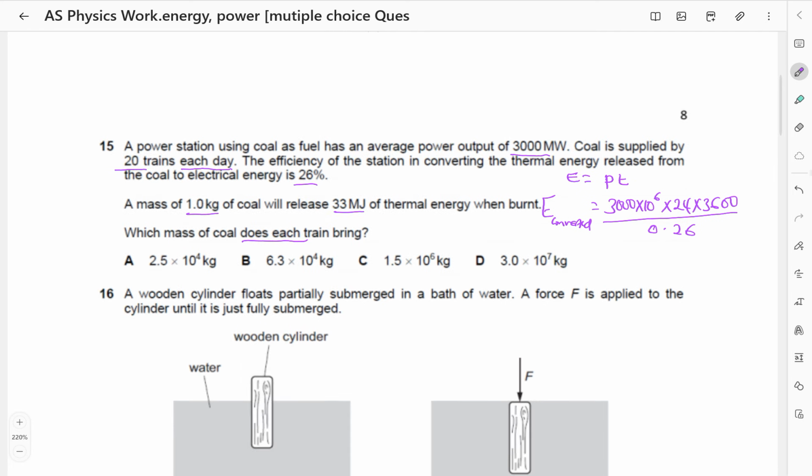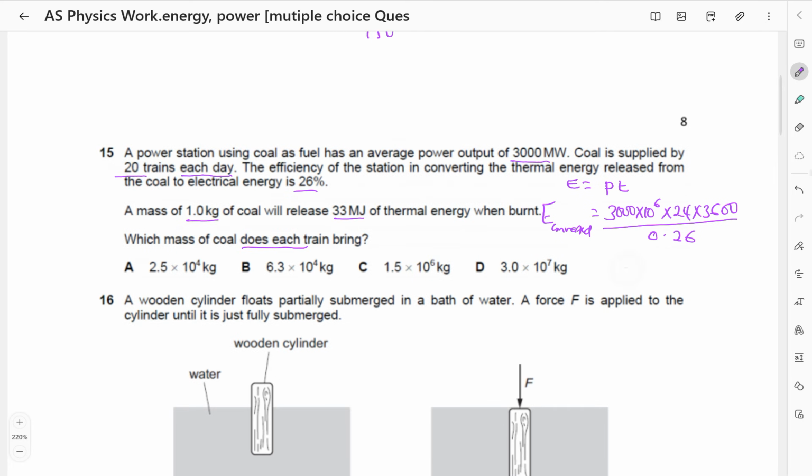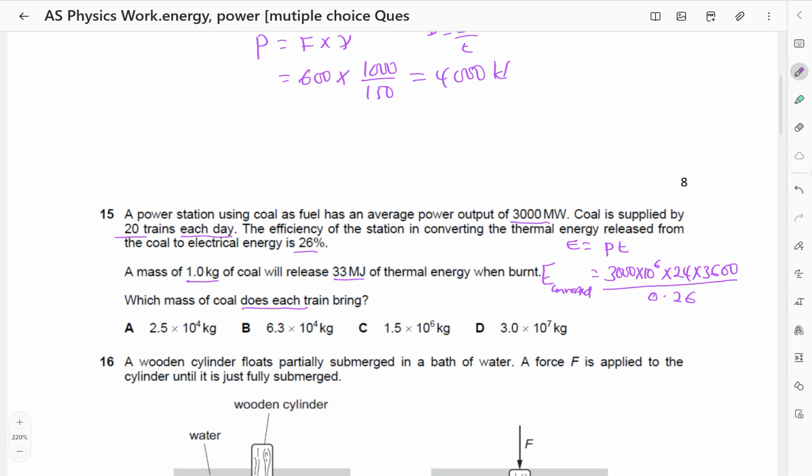Then let's find the mass. If it is hard for you to notice this, just know that power input is going to be 3000 times 10 power 6 divided by 0.26, because power input times 0.26 is going to be equal to the power output, because efficiency is equal to power output divided by power input, and the efficiency is 26%.